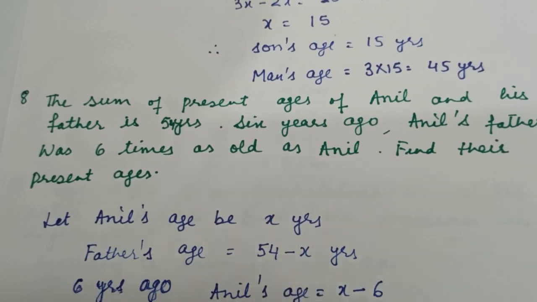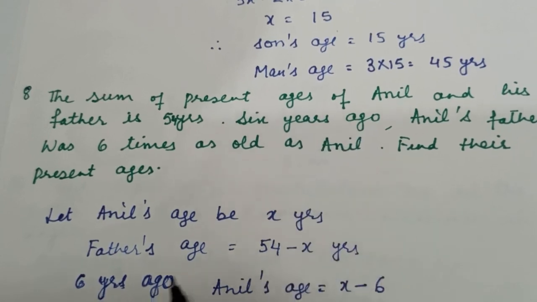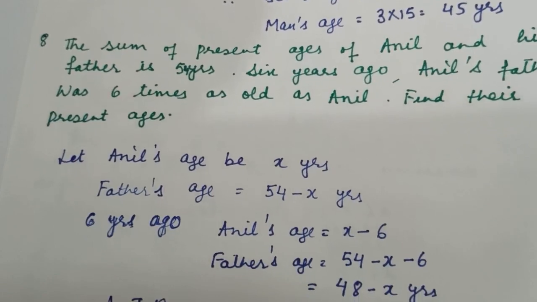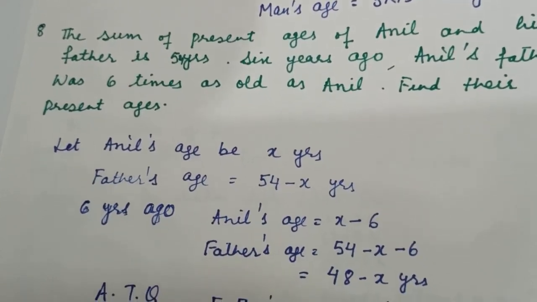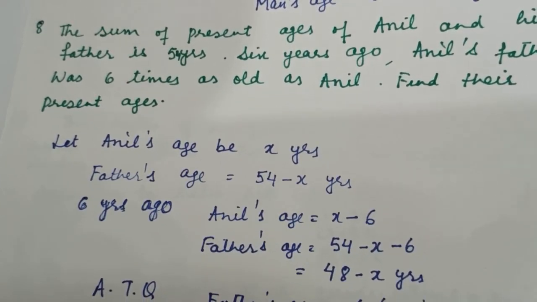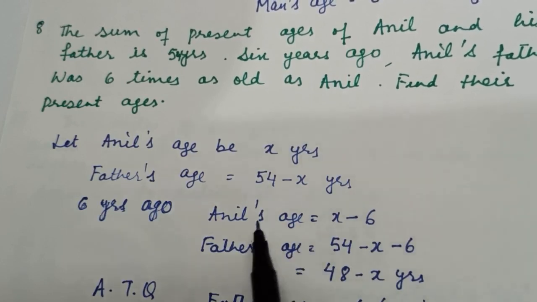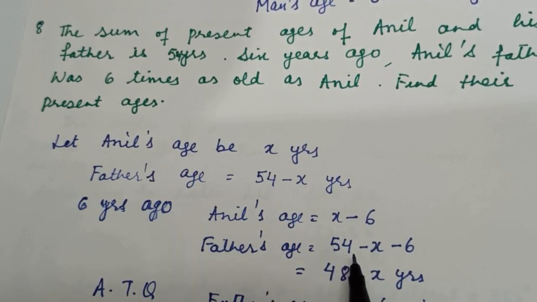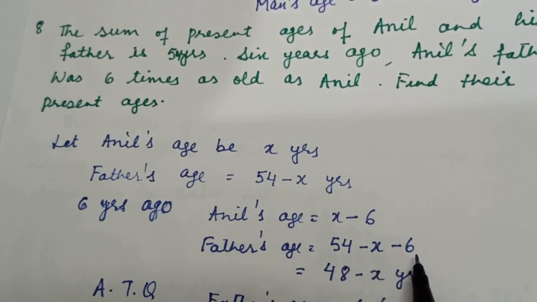Then we are given 6 years ago. 6 years ago means 6 years before. It means we have to subtract 6 from their present ages. So Anil's age 6 years back was x minus 6 and the father's age is 54 minus x minus 6. So 54 minus 6 is 48, and minus x here.